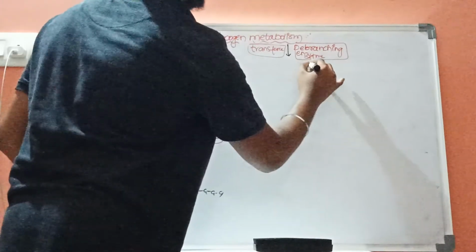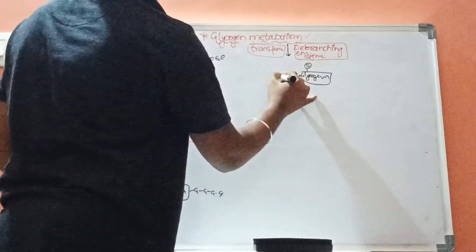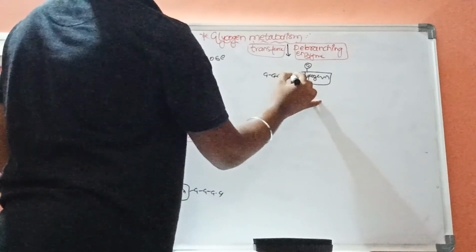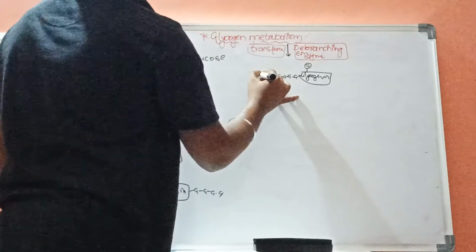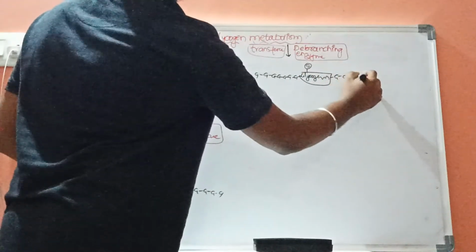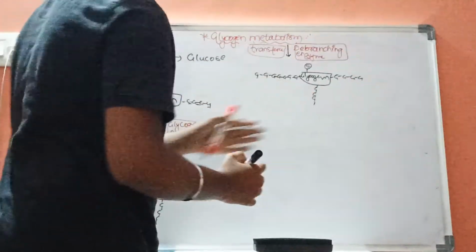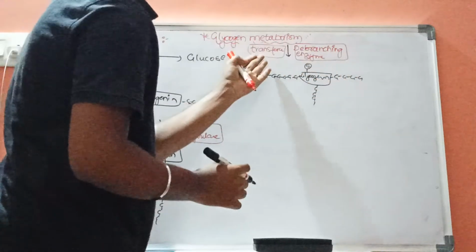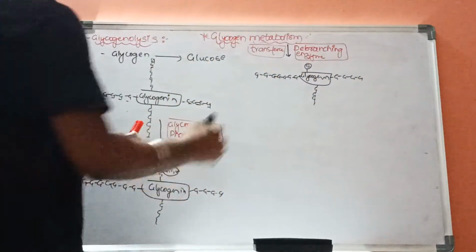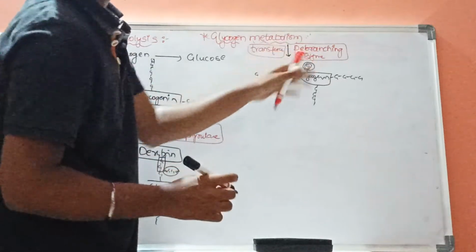glycogenin. This is the remaining one glucose molecule. Glucose, 1, 2, 3, 4, 5, 6, 7. And here, this is a structure which is resulting due to the action of transferase. Now there is only one glucose molecule which is present at alpha 1,6 linkage.